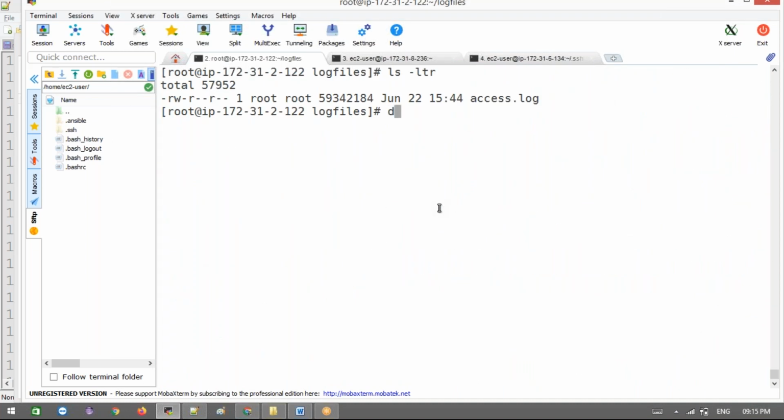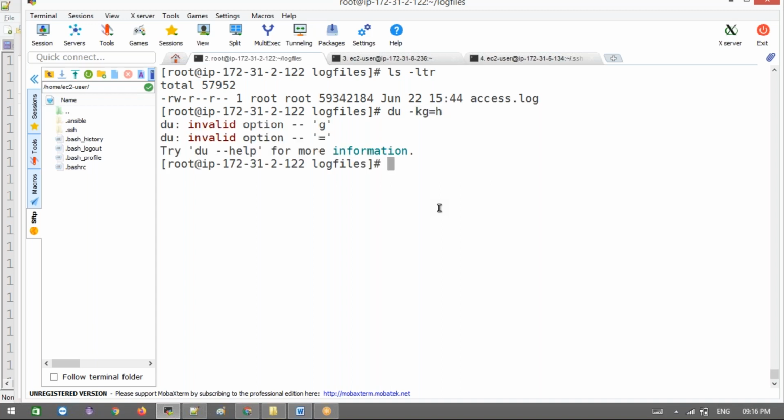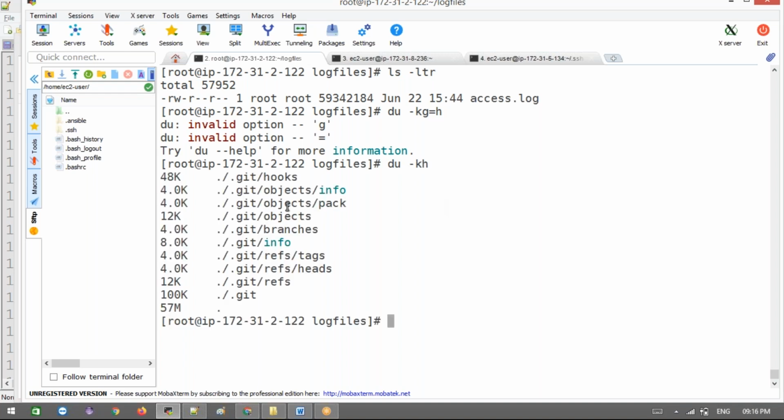Okay, I'm just trying to get this. It's 57 MB. Okay, it's downloaded 57 MB.